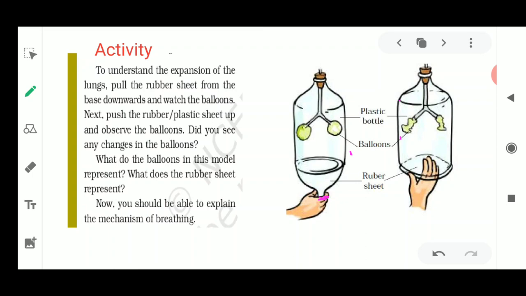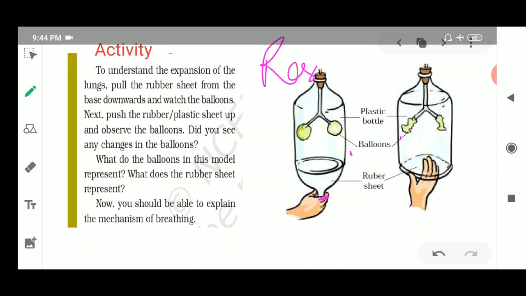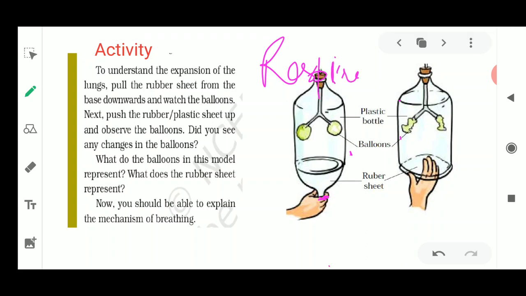So now the working of this model is going to be shown. Now what is this representing? This represents your respiratory system. Now what kind of respiratory system do we have? I think you all might be remembering this. Our respiratory system consists of a long tube-like structure which is known as the trachea. This trachea is divided into two parts called the bronchi, and then these are attached to the lungs.